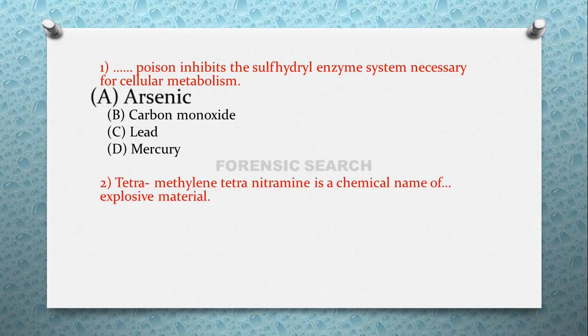Then the next question is: tetramethylene tetranitramine is a chemical name of dash dash explosive material. Option A RDX, option B HMX, option C PETN and option D TNT. The correct answer of this question is option B, that is HMX is also known as tetramethylene tetranitramine, and the common name of RDX is cyclotrimethylene trinitramine, and TNT is trinitrotoluene.